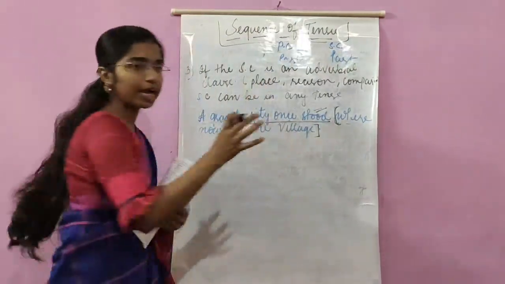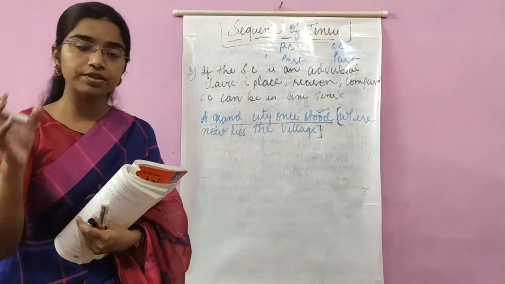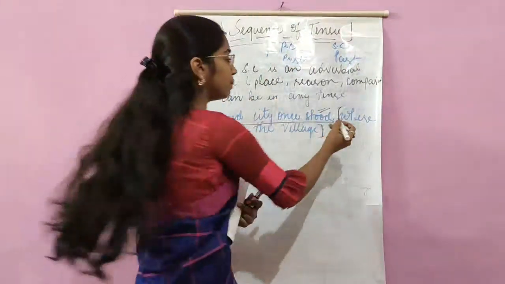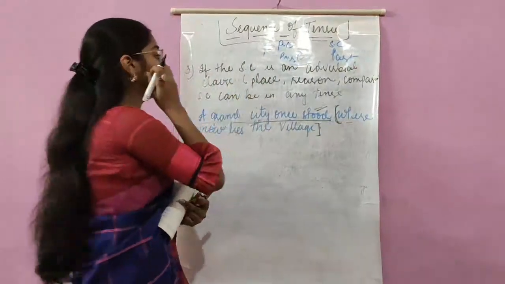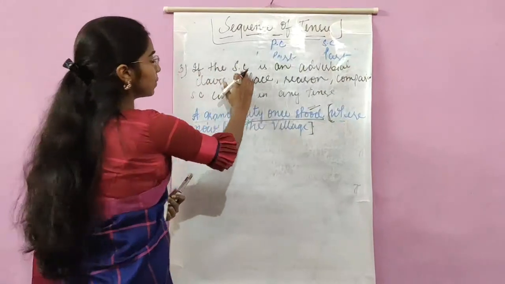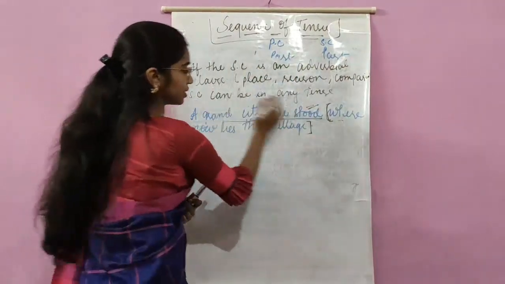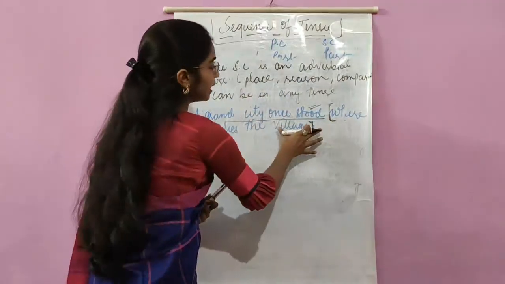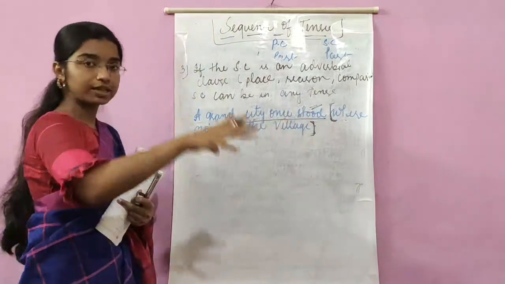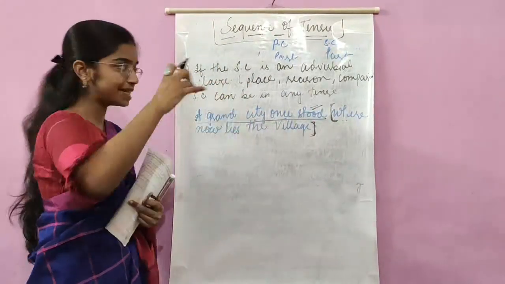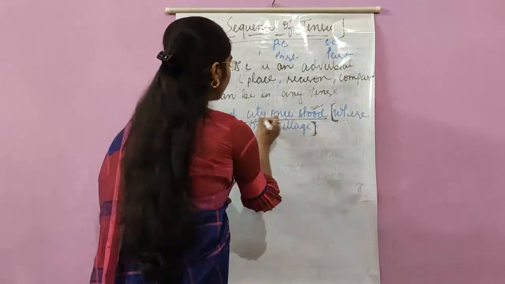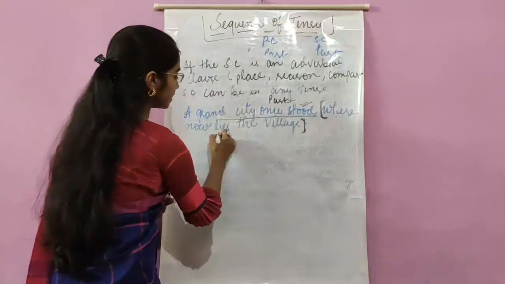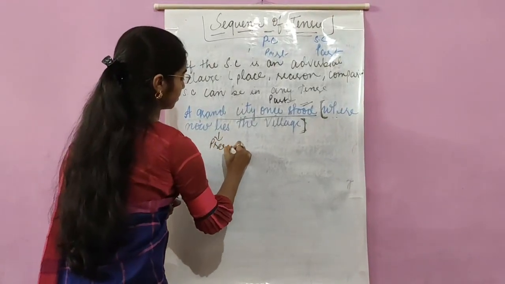So this is no doubt an adverbial clause, and this adverbial clause tells us about the place. It is an adverb of place. If this subordinate clause is an adverbial clause that talks about place in detail, then in that case the principal clause is past but the subordinate clause is in present.